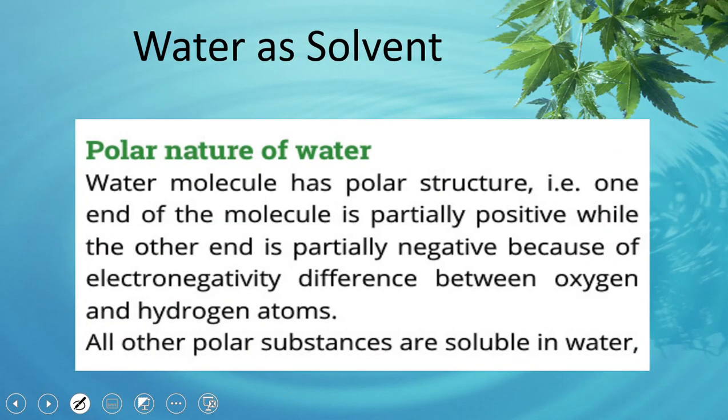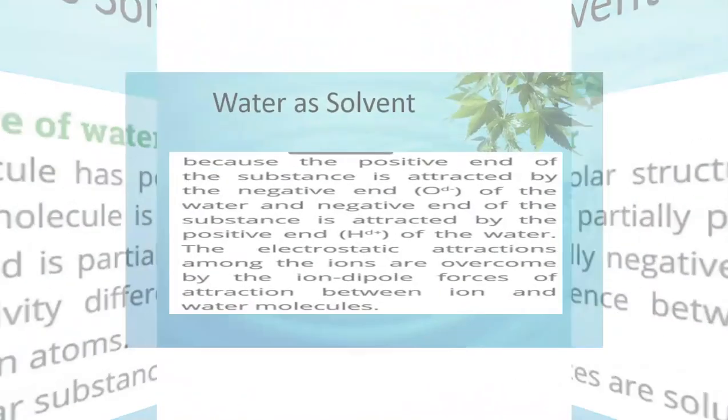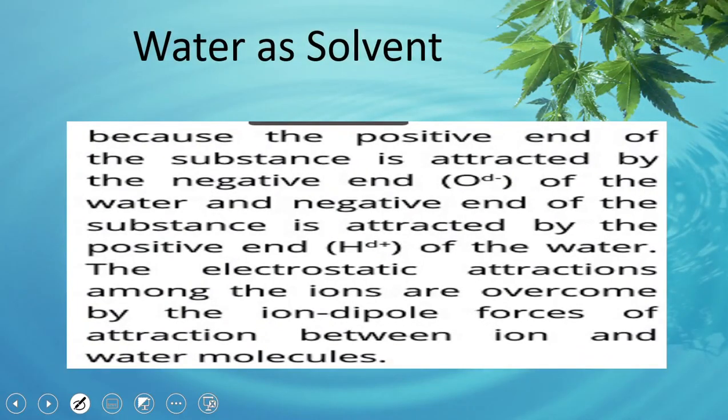So water molecule has a polar structure. One end is partial positive and the other end is partial negative. And why is that? It is because of the electronegativity difference. Oxygen is more electronegative as compared to hydrogen. Every substance is dissolved in it. Why is that? Because partial negatively charged oxygen पॉजिटिव हिस्से को अट्रैक्ट करता है एंड द पार्शियल पॉजिटिवली चार्ज्ड हाइड्रोजन नेगेटिव हिस्से को अपनी तरफ अट्रैक्ट करता है. A solvent interaction develops and the molecule dissolves in it.